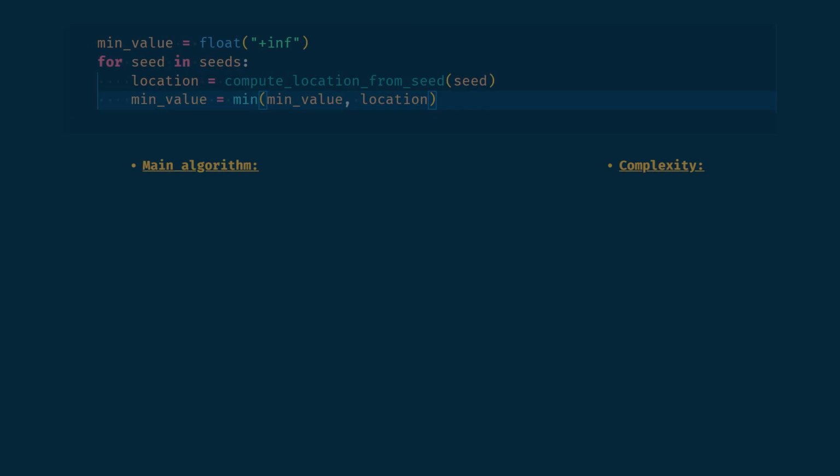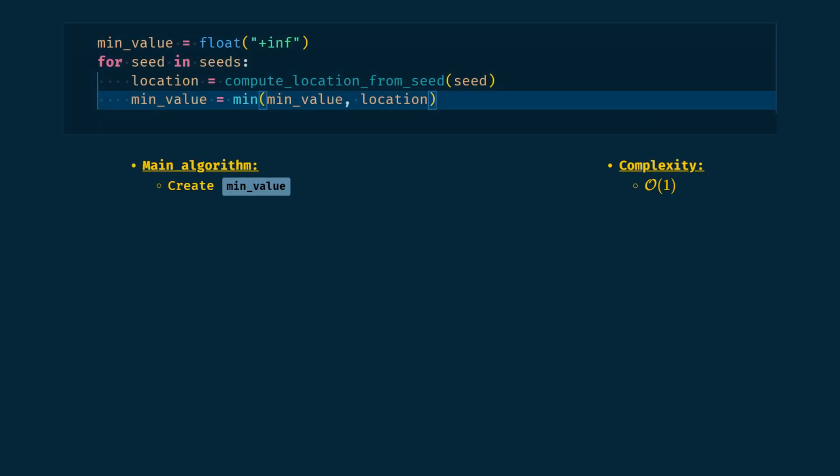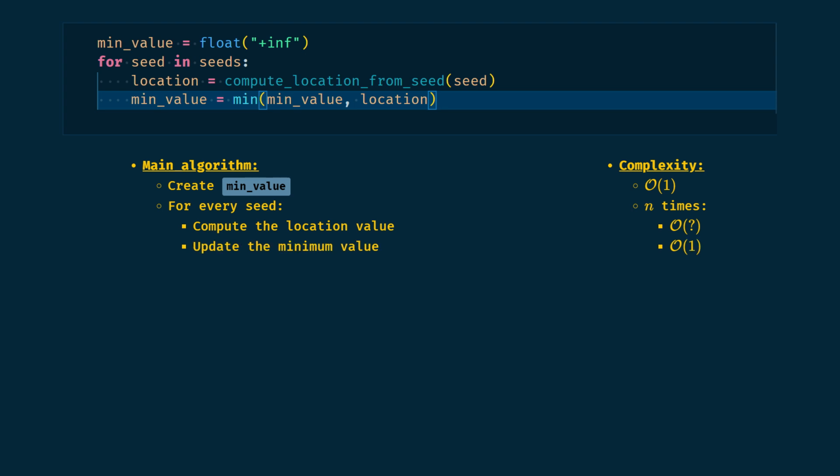Let's now count the number of operations for our main algorithm. We first create the min value variable storing the current minimum location, that is one operation. Then, for every seed number, that is, we do n times, we compute the location number of that seed number, that is, we don't know yet how many operations, and we update the min value. That's one operation.